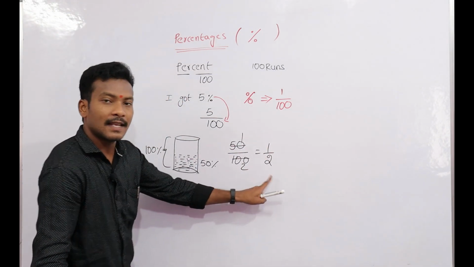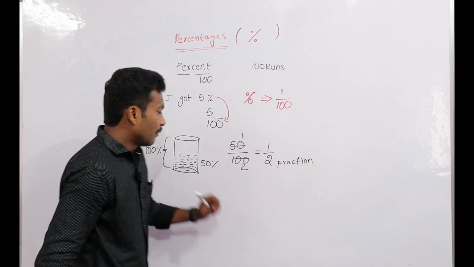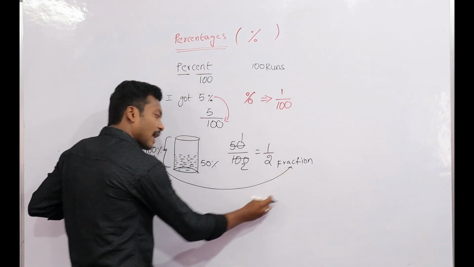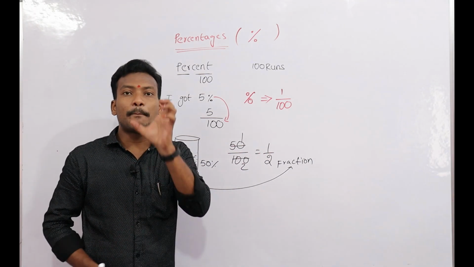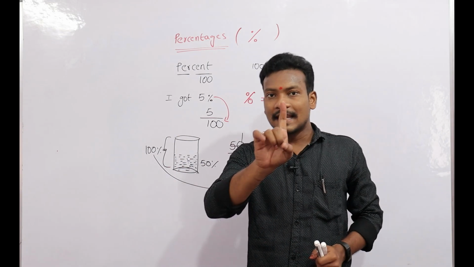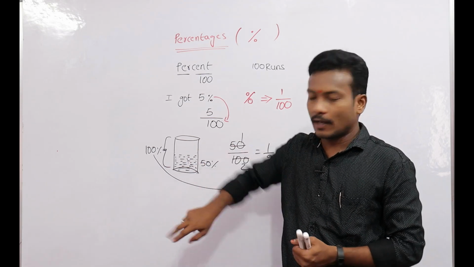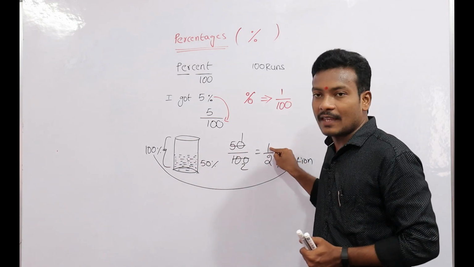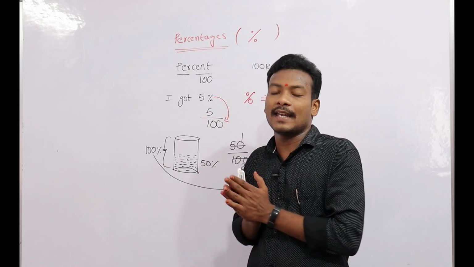1 by 2 is a fraction. That means percentages are converted into fractions, or else fractions are converted into percentages. The main thing: what does percent mean? It is a part. We are considering the total jar as a single part. Now that one part is equally divided into two parts, and one of the parts is filled with water. Percent is also nothing but a fraction, or else it is a part in a sum.